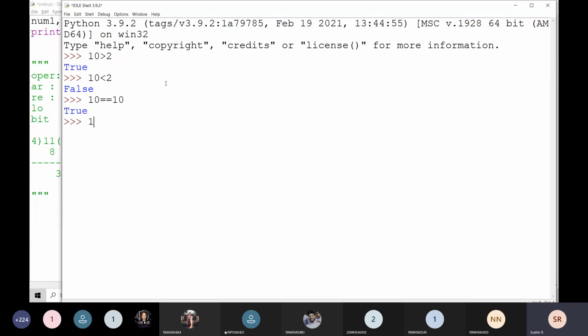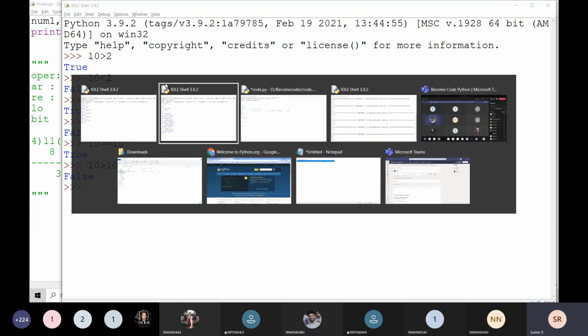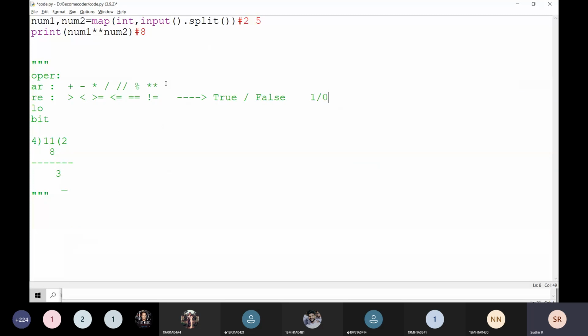Is 10 not equal to 10? False. And in this way, is 10 greater than or equal to 10? Yes, sir. True. Is 10 greater than 10? False. In this way, we are going to work with all the relational operators. These are the relational operators. Always the output is either true or false only.